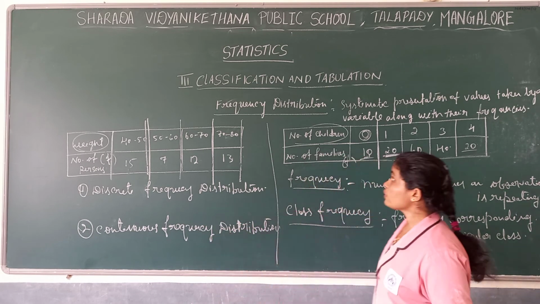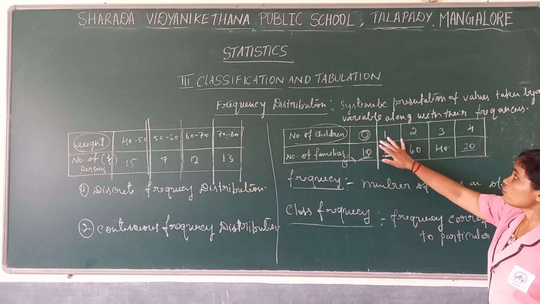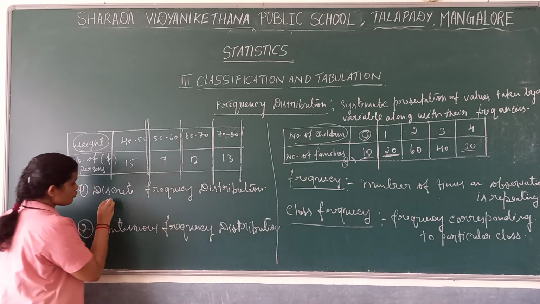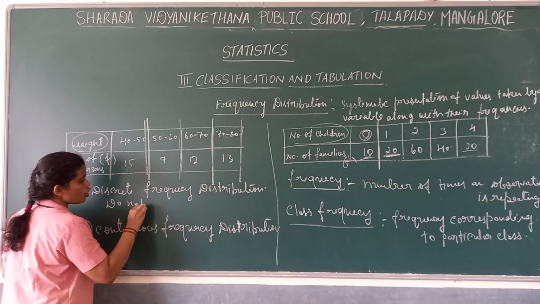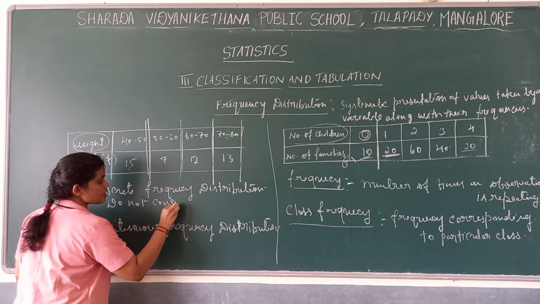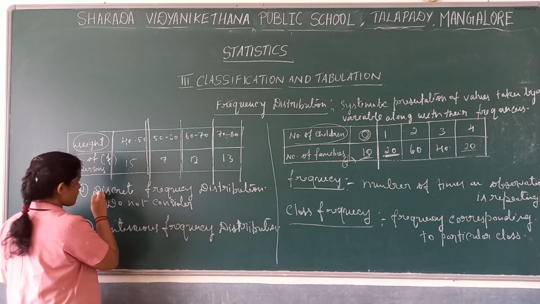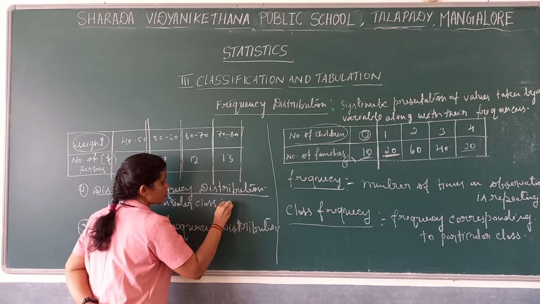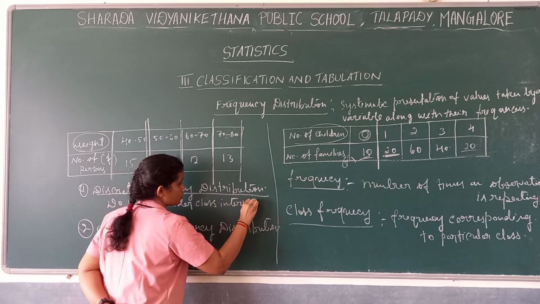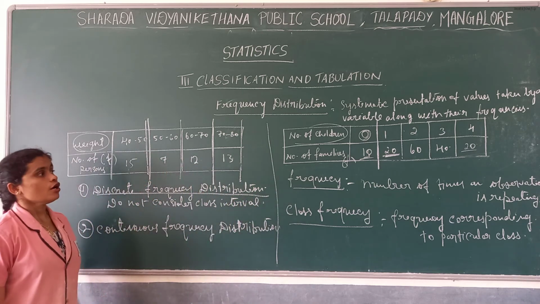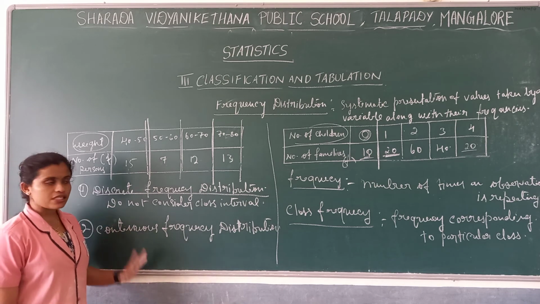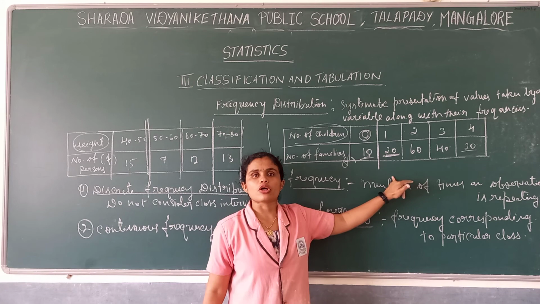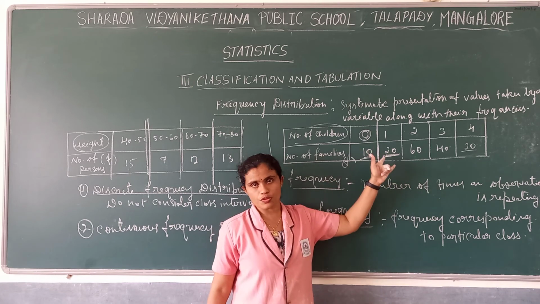So while framing a frequency distribution, if we do not consider class intervals, we call it a discrete frequency distribution.